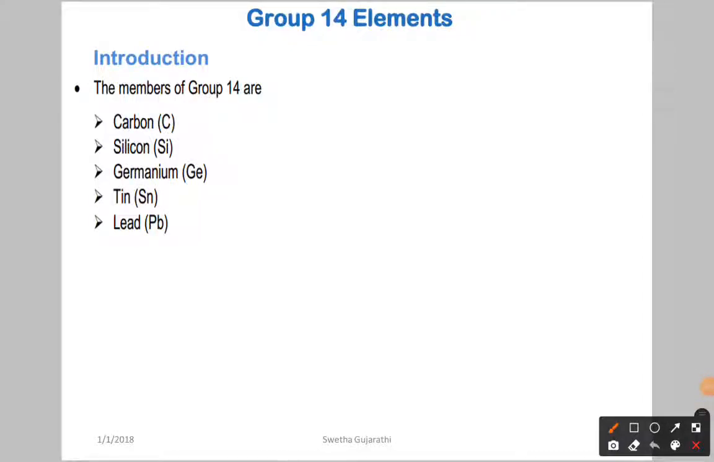Hello students, our next topic is group 14 elements, which you can also call the 4th A group elements in Roman numerals. The elements of group 14 are carbon, silicon, germanium (symbol Ge), tin (Sn), and lead (Pb). These are the elements of the 14th group.